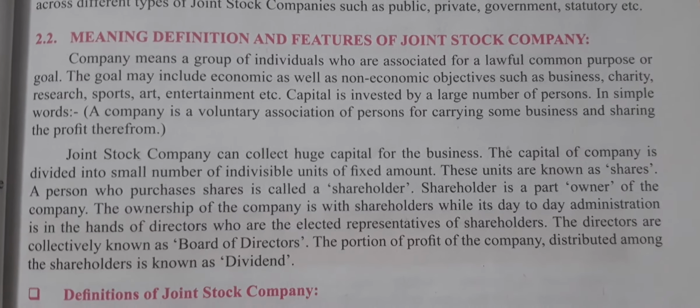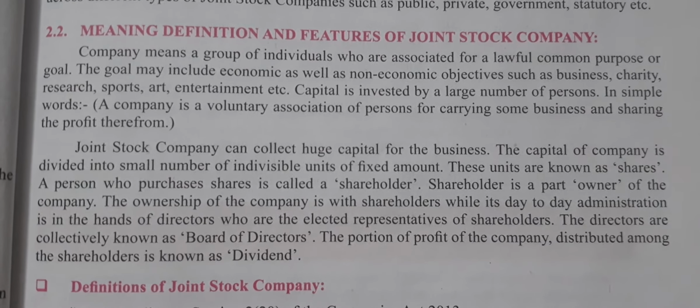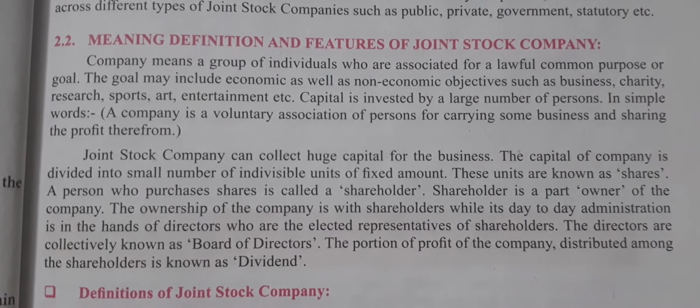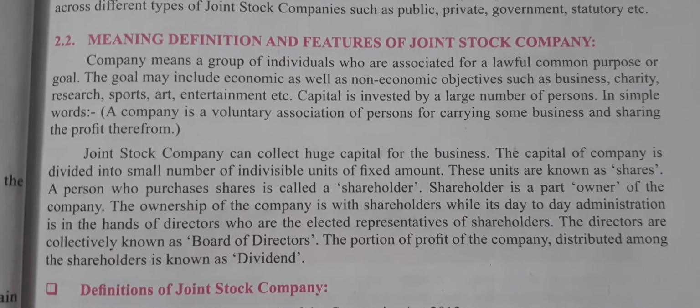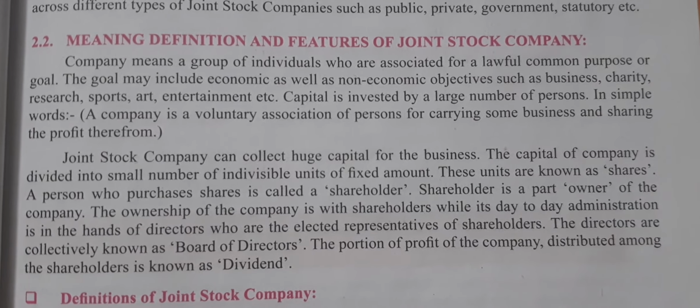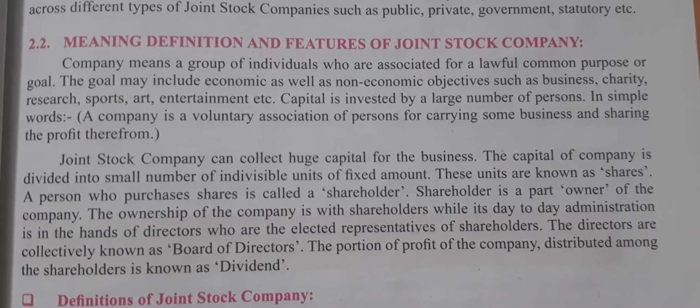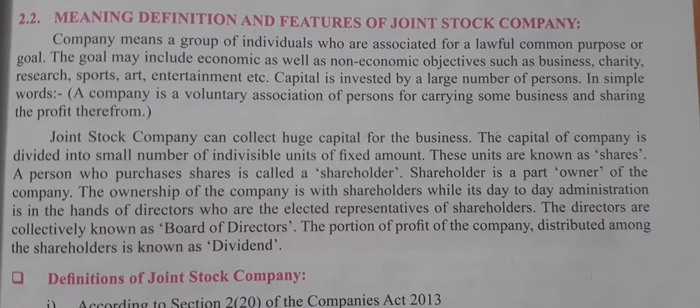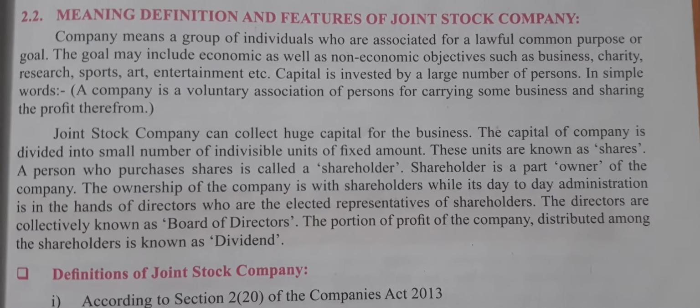Now capital means what? Total goods, cash or assets invested by the owner of a business into the business is known as capital. A company is a voluntary association of persons for carrying on some business and sharing the profit therefrom, right?